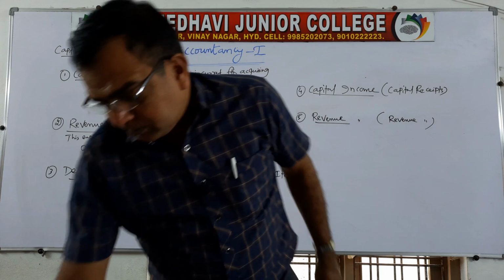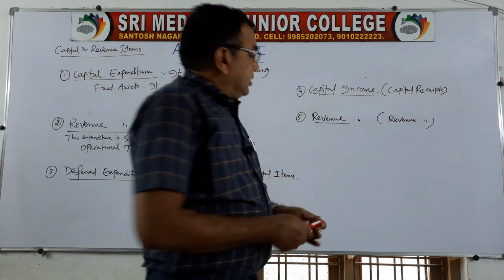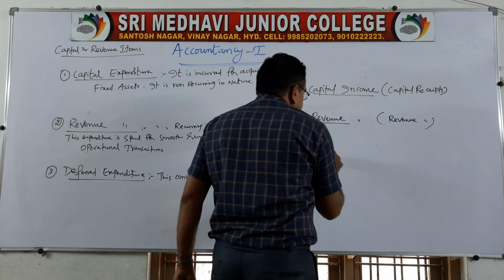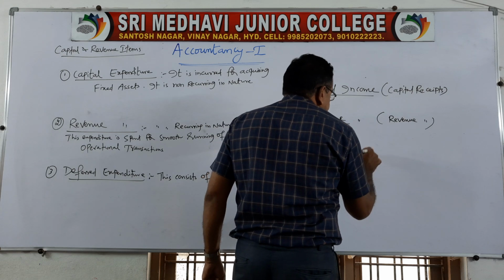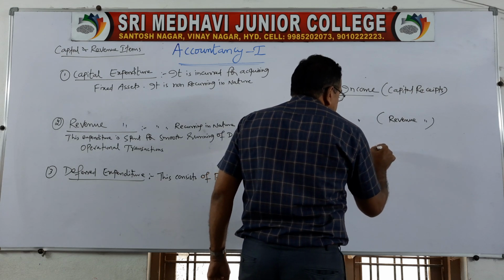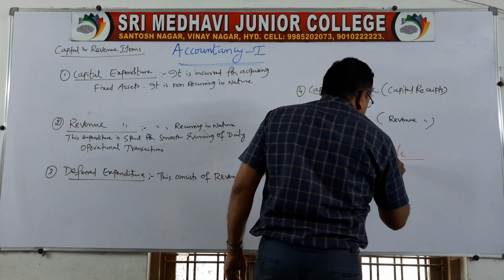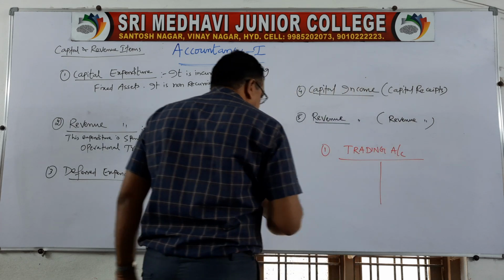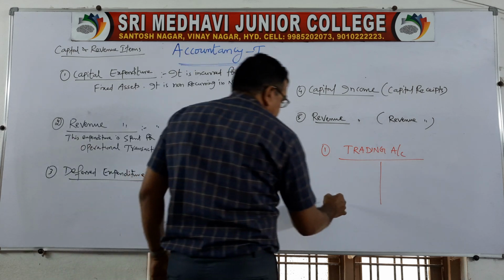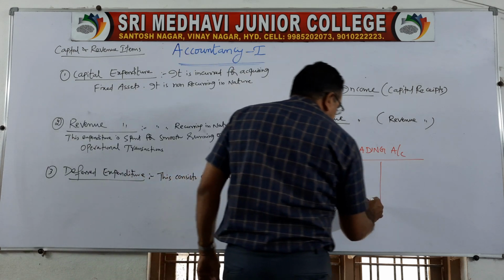We have got total 3 items. First you are preparing trading account. Some items you are taking in trading account. Then you have profit and loss account.